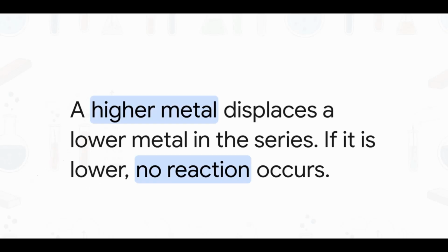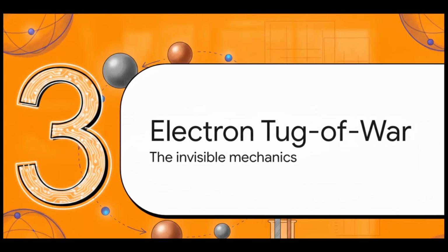And this brings us to the golden rule of displacement. A metal can only displace another metal if it sits higher up on that reactivity series list. A weaker metal simply cannot punch above its weight class. So if you try to reverse our earlier experiment and drop pure copper into zinc sulfate, absolutely nothing happens. Copper is way below zinc on the list, so there is no reaction. The bully only wins if it's, well, actually the stronger metal.